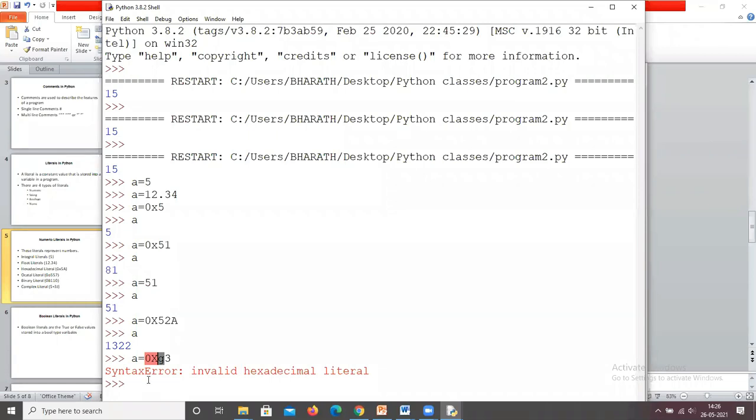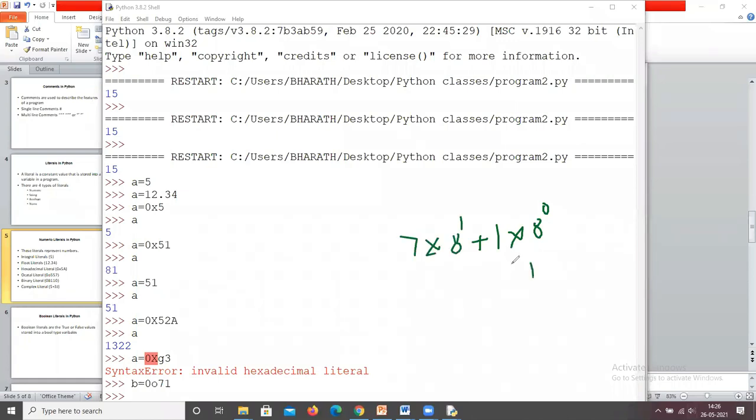Similarly, you can assign octal also. How can we assign octal? For example, B equals 0 and small o. You give the numbers between 0 to 7 only. For example, I am giving 71. Now, what is the value of that B? 1 into 8 power 0 plus 7 into 8 power 1.